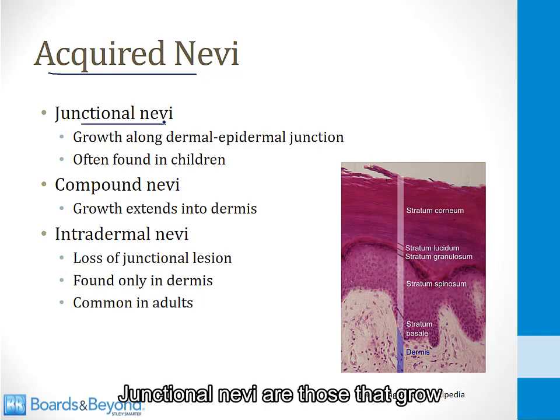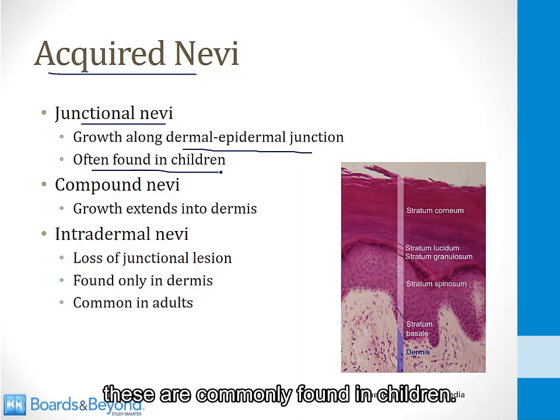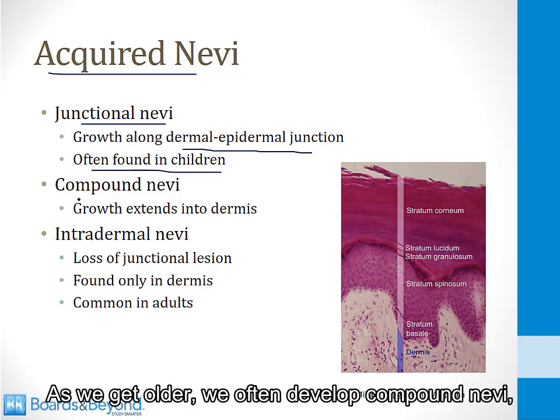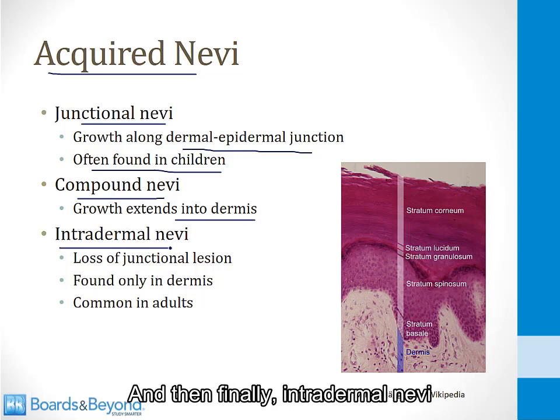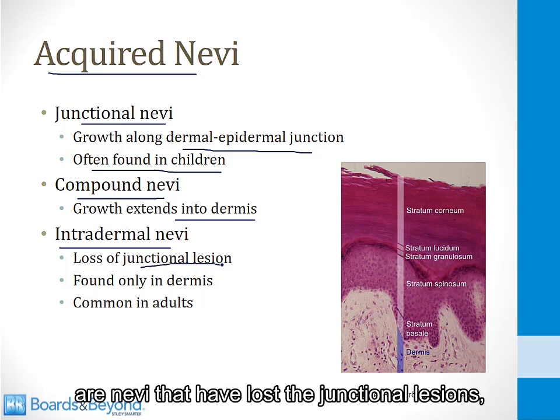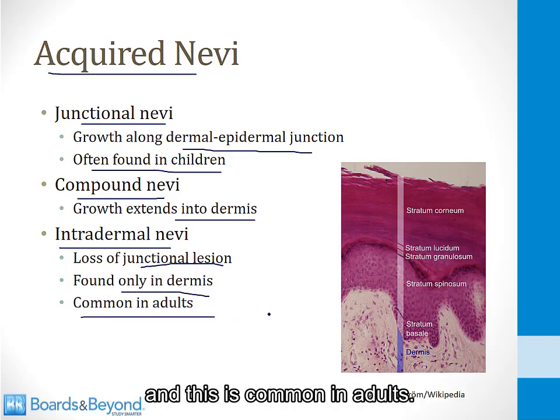Junctional nevi are those that grow along the dermal-epidermal junction. These are commonly found in children. As we get older, we often develop compound nevi. These are nevi where the growth extends into the dermis. And then finally, intradermal nevi are nevi that have lost the junctional lesions, and the nevi are found only in the dermis, and this is common in adults. This makes more sense if we draw a picture, so let's do that now.